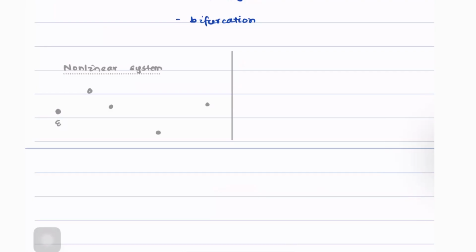Let's just write it E1, E2, E3, E4, and E5. And as we discussed, the behavior of the system around these equilibrium points again leads to a very interesting phenomena in the case of nonlinear systems.